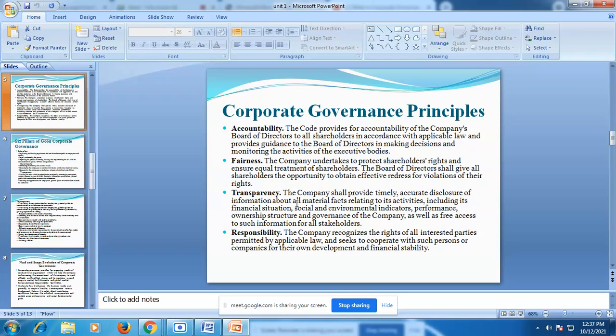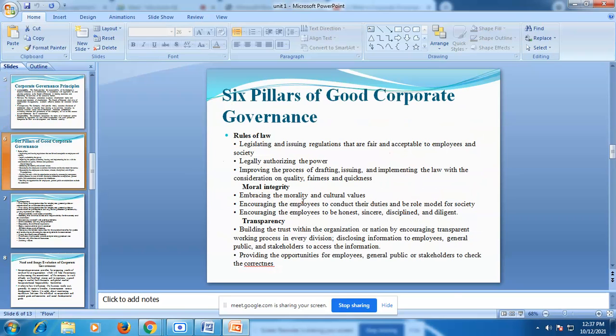It might be asked in your exam, what are the different principles of corporate governance. If MCQs are there, they may ask that type of question. So moving to the next slide, we are going to learn the different pillars of good corporate governance. Students, there are six pillars of good corporate governance. This is also an important term of corporate governance, so we are going into a little detail about these six pillars, what exactly they are.